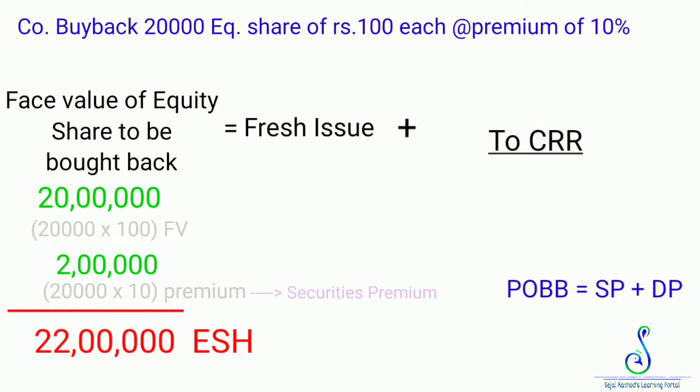The company is also going to pay face value, but in Section 68 we have seen that we have to replace this capital. The Companies Act says that the paid up capital should not be decreased, it should remain the same, either by issuing preference shares, or another option is free reserve, which is transferred to CRR.